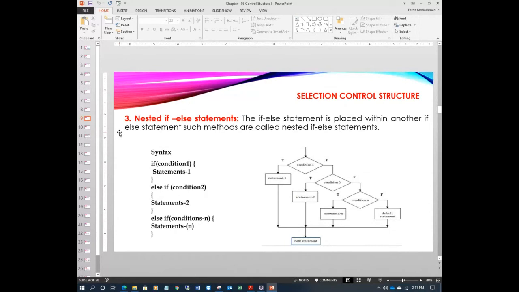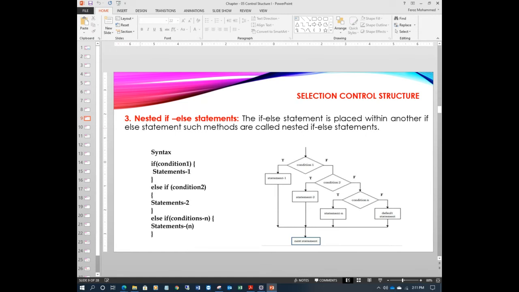In some cases, if we want more than one condition, we use nested. Nested means one inside another, like a box inside a box. So we have one condition, then the next, then the next, and based on the conditions it will execute the group of statements.